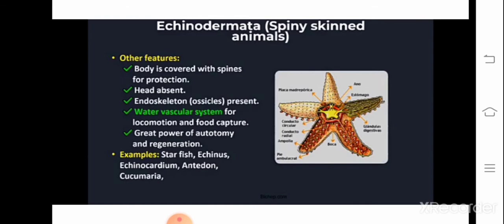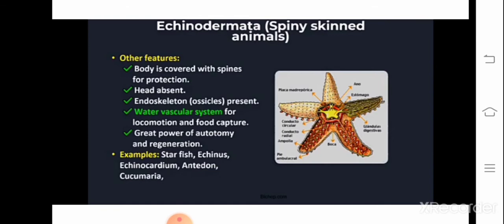Water enters from the madreporite and reaches the tube feet, and later it helps in locomotion. This type of circulation of water is called the water vascular system.